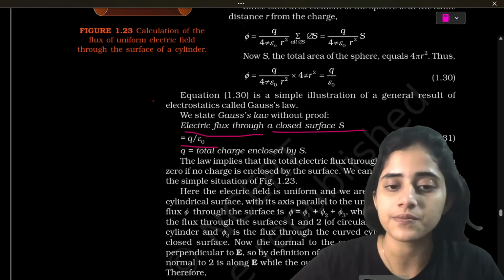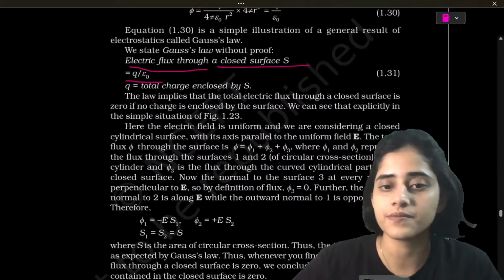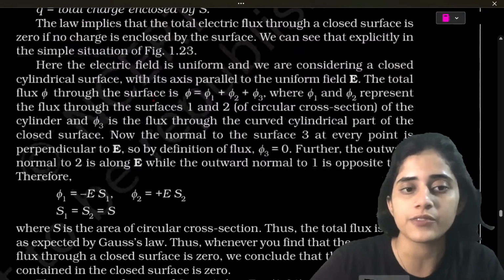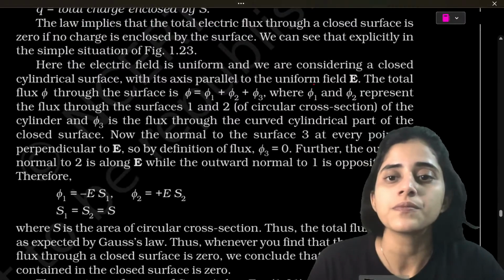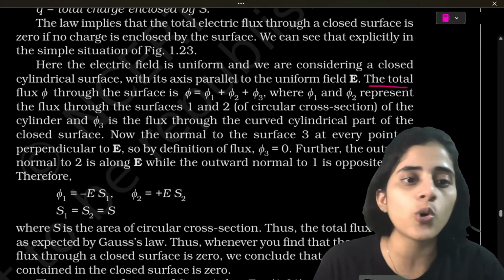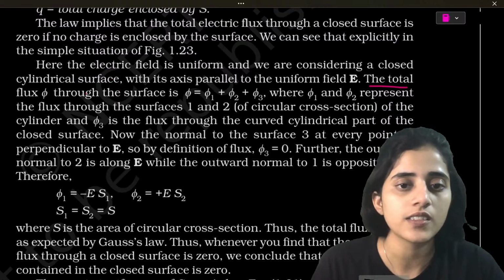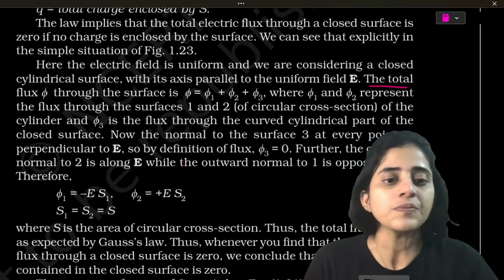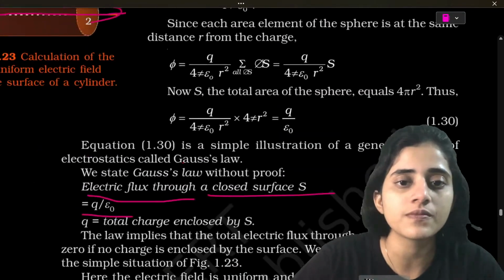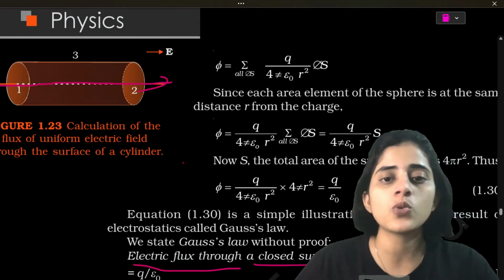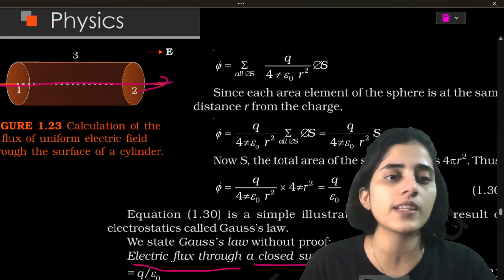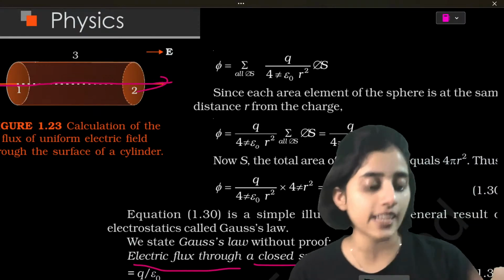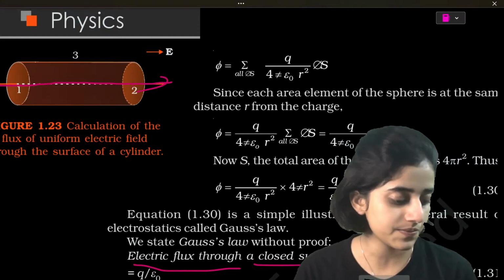Okay. Yeah, this paragraph is important. The total flux through all the surfaces. So here you can see there are three. This is a cylinder, and it has three surfaces, 1, 2, and 3.